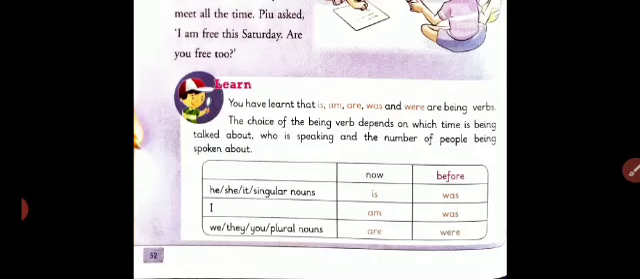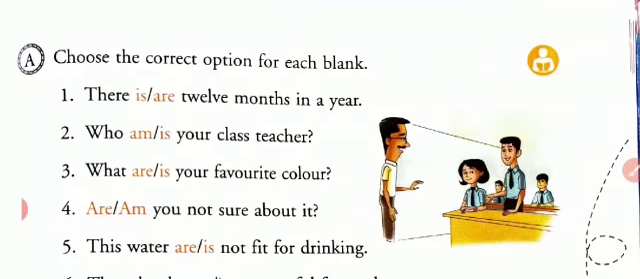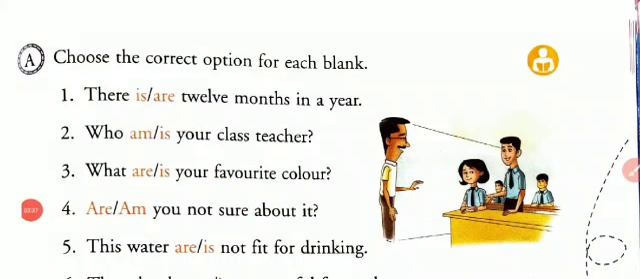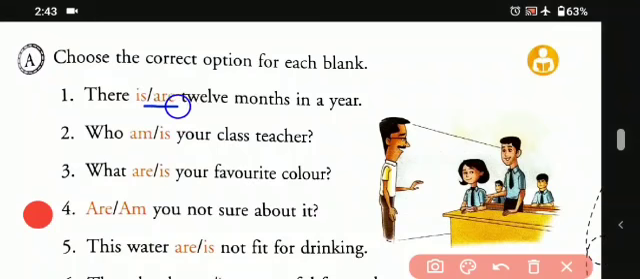Okay students? So let's do another exercise. Let's begin with it. So here we can see another exercise. So let's do it and we will understand more about the being verbs. So there is and are 12 months in a year. So we will be using plural. Okay, so that means we'll mark are. There are 12 months in a year. That means that is a plural word. So we'll be using are.